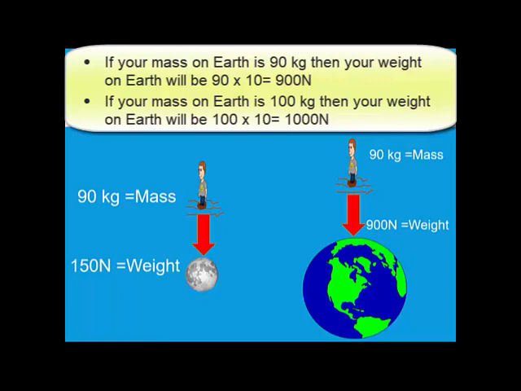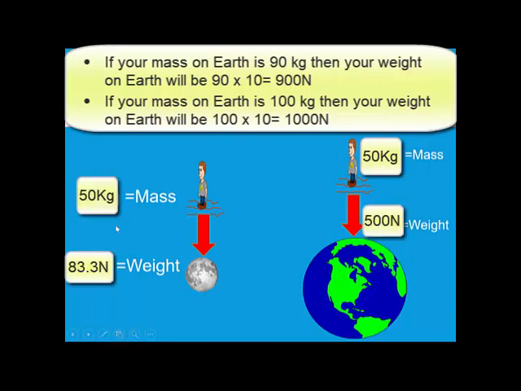What is the unit of weight? Newtons. What is the unit of mass? Kgs. So if your mass is 50 kgs, your mass on the moon will also be 50 kgs. But if your mass on the earth is 50 kg, then your weight on the earth will be 50 into 10, which is 500 newtons. Same if you land up on the moon, it will be 500 divided by 6. That's all. So are you able to understand what is mass, what is weight, and how they are different?